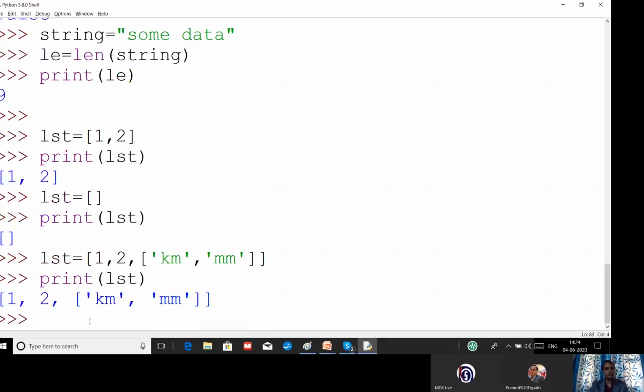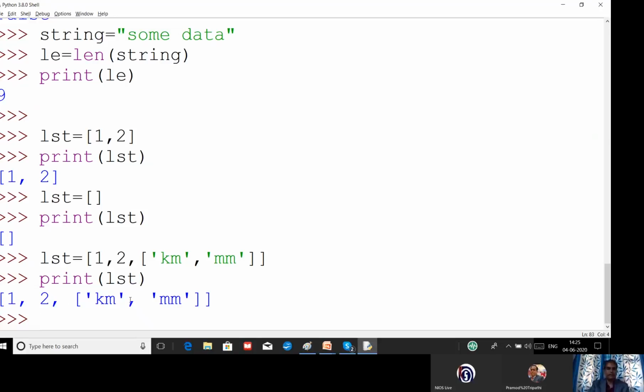Now we are getting one more list, which is an example of a nested list. But always remember, in another list inside the list, two elements are there, but it will be treated as a single element only. When you count the number of elements, you cannot say 1, 2, 3, 4. You can say only 1, 2, and 3.